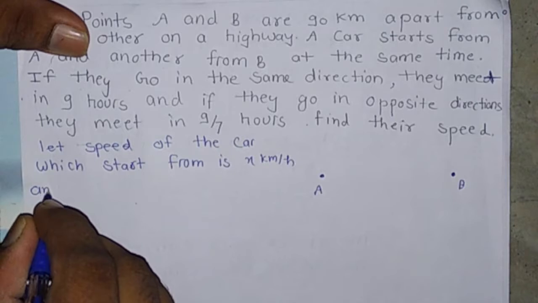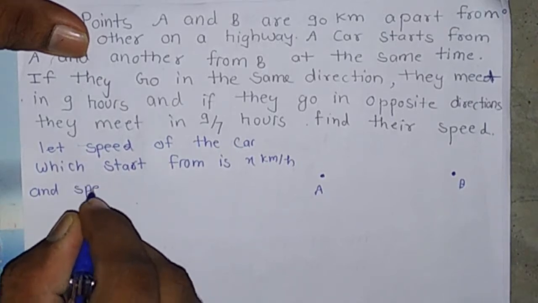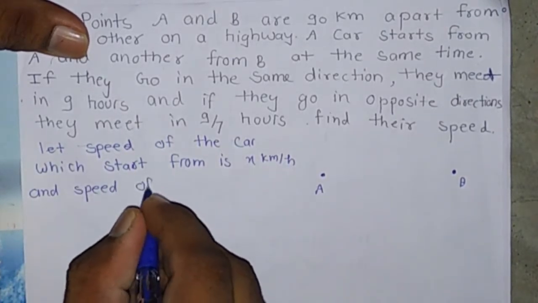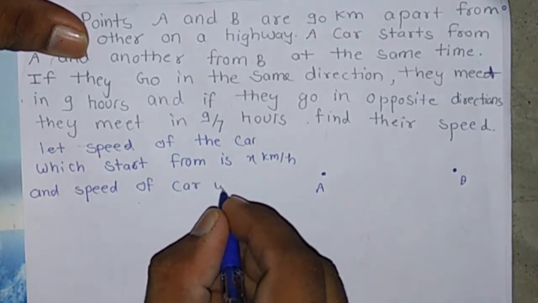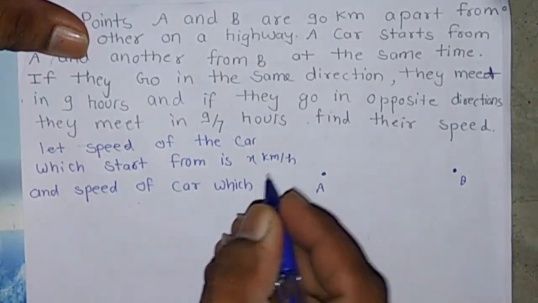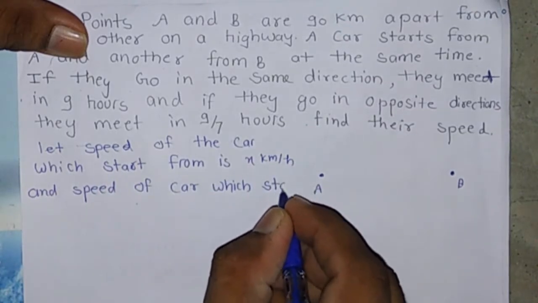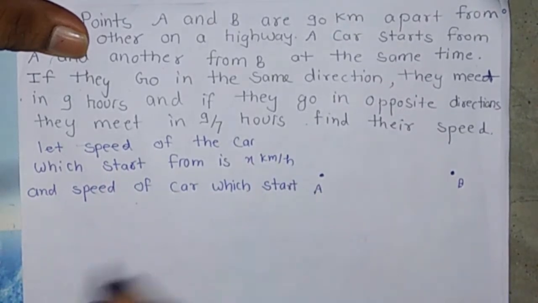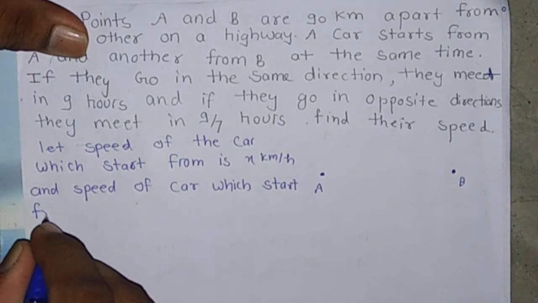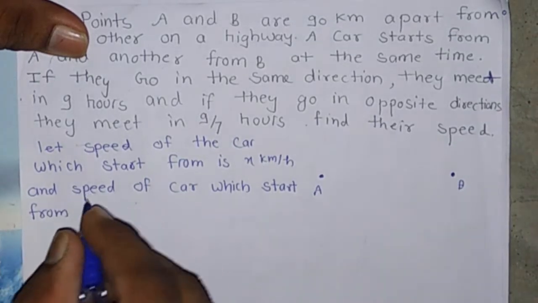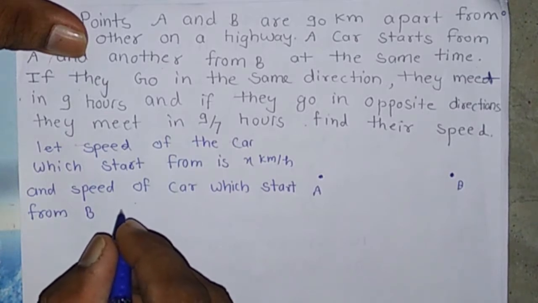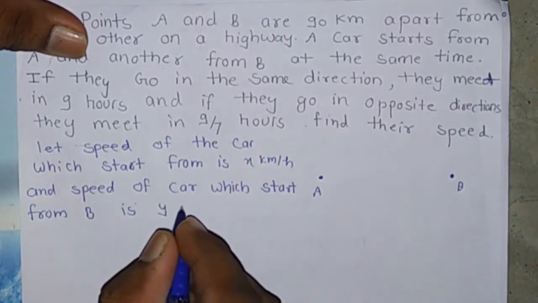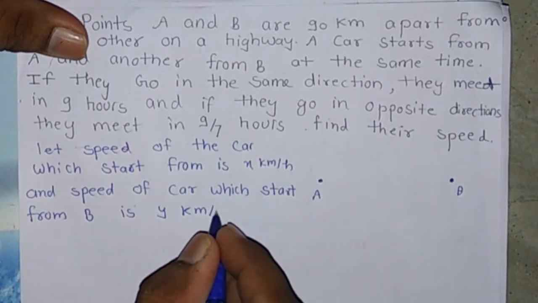and the speed of the car which starts from B is y km/h.